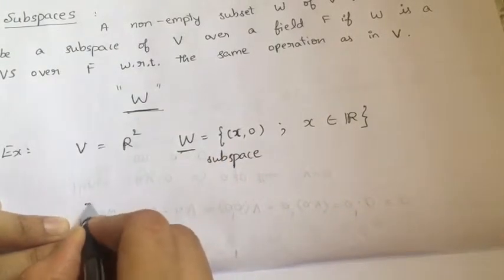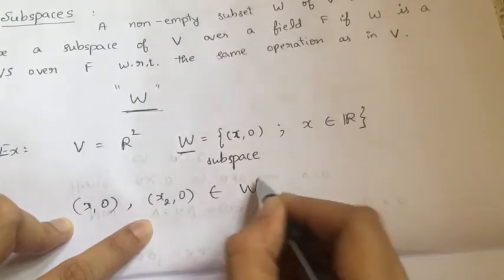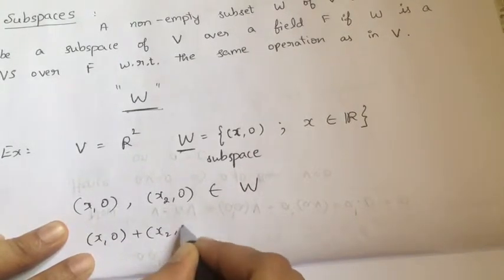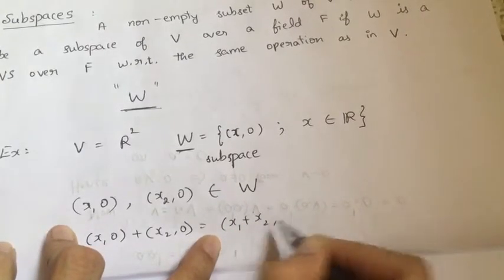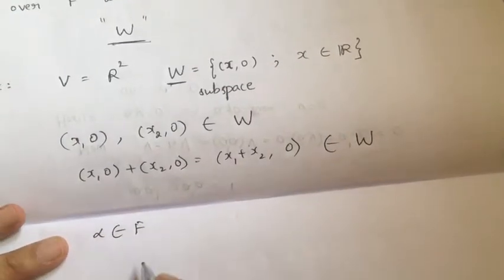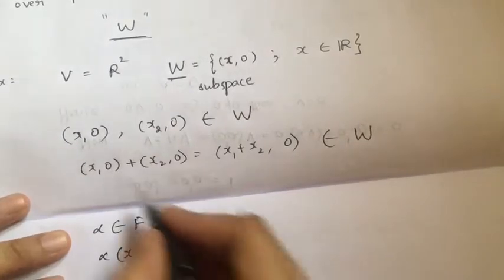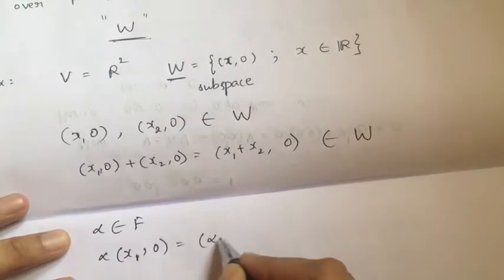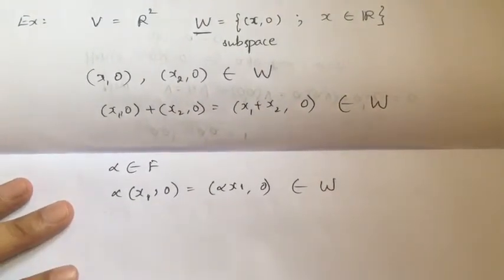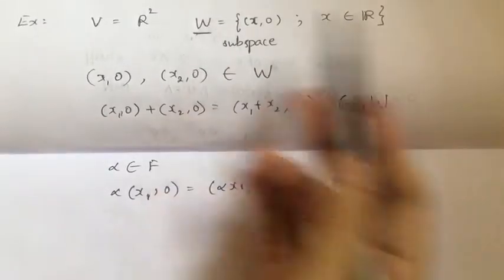So two vectors I'm considering, say (x1, 0) and (x2, 0), belong to my set W. If I add them, that gives me (x1 plus x2, 0), which again belongs to W. And for any alpha belonging to the field F, alpha times (x1, 0) is the same as (alpha x1, 0), which also belongs to W. Therefore W is closed under addition and scalar multiplication and it satisfies the vector axioms. Therefore W is a subspace.